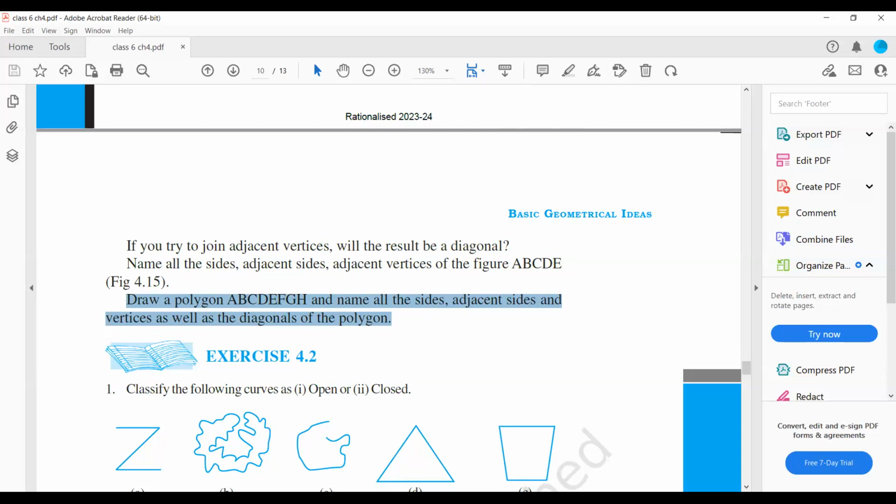Once you complete it, you can post your homework to me personally. Ma'am, can you send this? Yes, I'll send the PDF of your textbook. You can download it, or else I'll send it right now to your personal WhatsApp. You just message me, hi, so that I'll send it to you. Okay, ma'am. Ma'am, this is Monish. You just put a message to me, so I'll share this PDF with you so you can access it also. Okay.